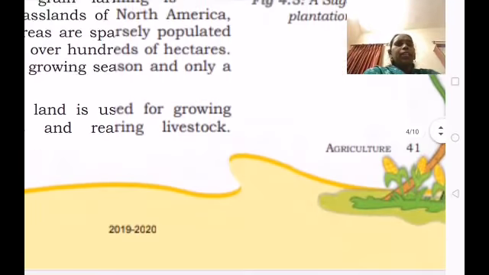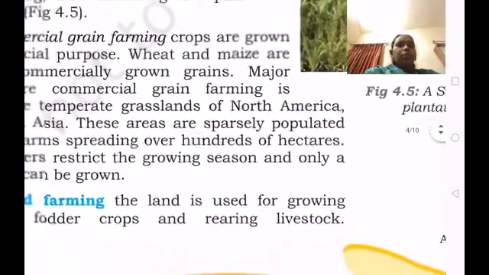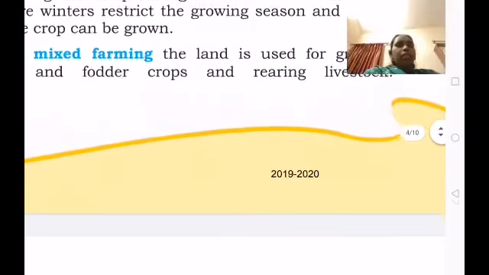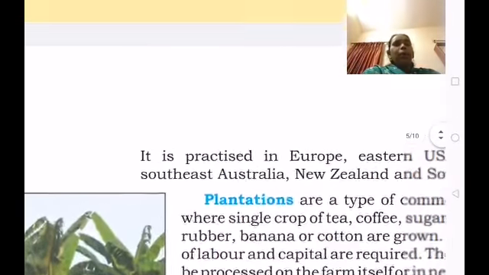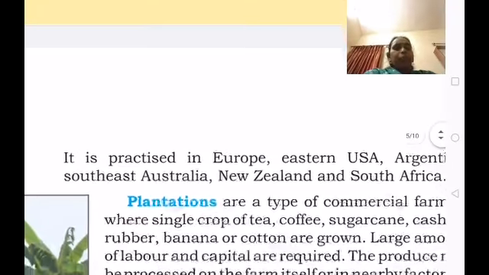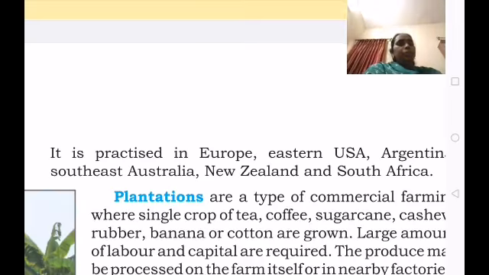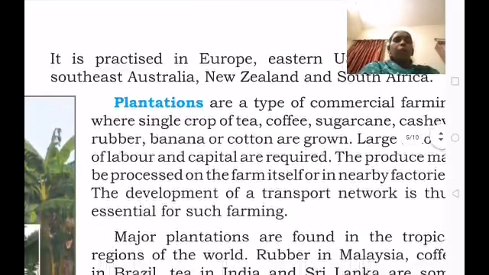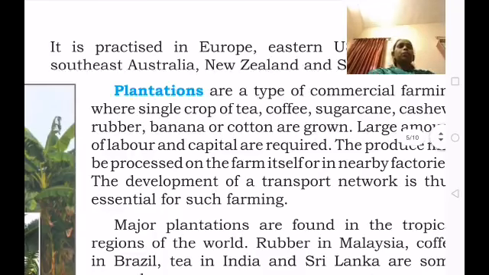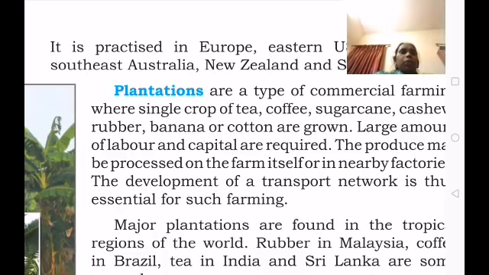Here we can see mixed farming is practiced in Europe, Eastern United States of America, Argentina, Southeast Australia, New Zealand, and South Africa. It involves growing crops as well as maintaining livestock.